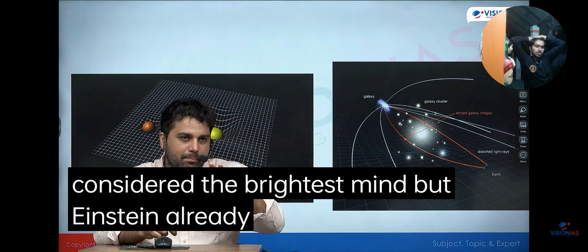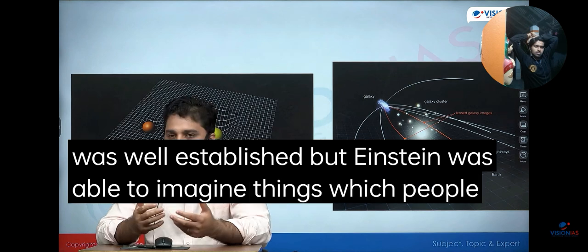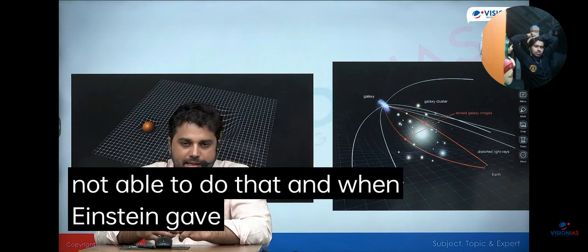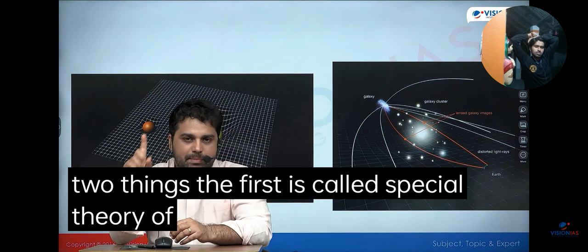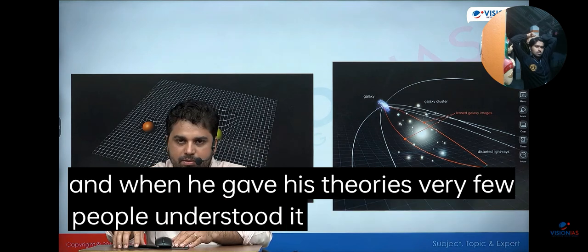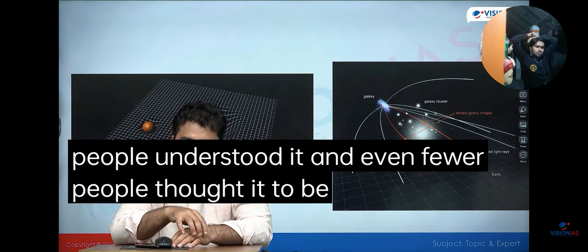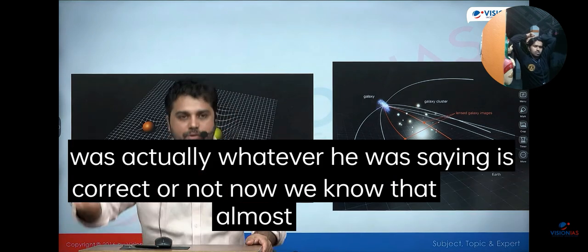But Einstein, already science was well established, discipline, scientific method was well established, but Einstein was able to imagine things which people were not able to do. And when Einstein gave his theories, so he did many things, but he's remembered for the 2 things. The first is called special theory of relativity, and the second is called general theory of relativity. And when he gave his theories, very few people understood it, and even fewer people thought it to be correct. And then there was no way to confirm if whatever he was saying is correct or not. Now we know that almost everything he said was correct.